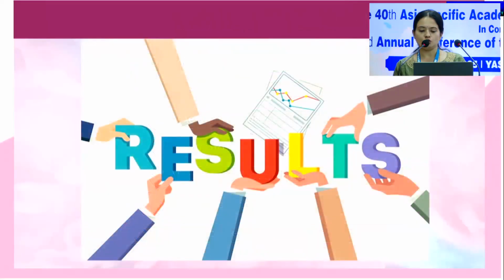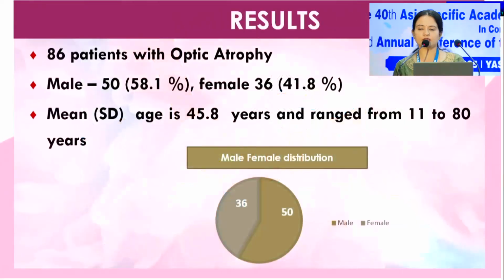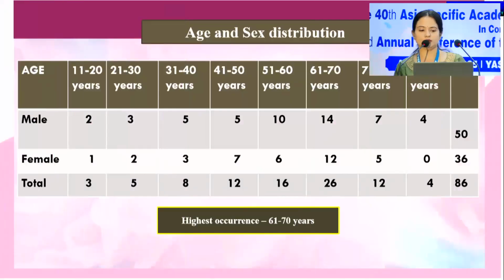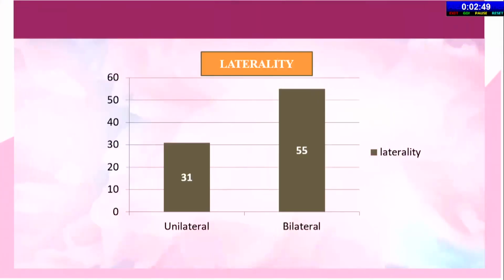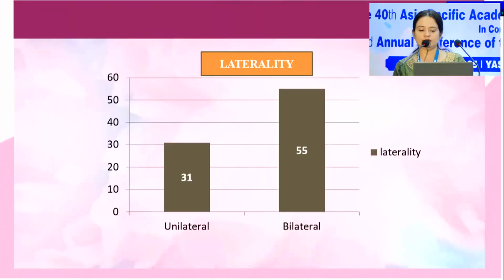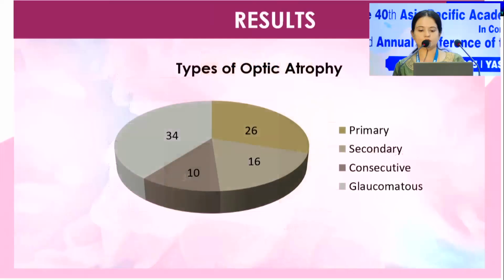Data collection was done: demographic information, medical history, any medication use, symptom course, paraclinical evaluation, neuroimaging, and visual outcome. We found in our results that 86 patients with optic atrophy were found, out of which 50 were male and 36 were female. Mean age was 45 years, range from 11 to 80 years. Highest occurrence of optic atrophy was seen in the 61 to 70 years age group. 31 cases were unilateral and 55 were bilateral. Primary optic atrophy was seen in 26 percent of people, secondary in 16, consecutive 10, and glaucomatous was seen in 34.